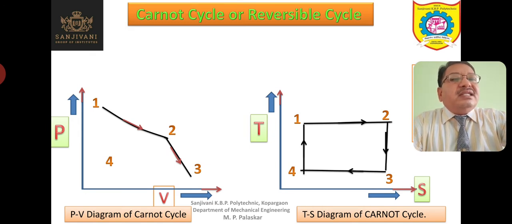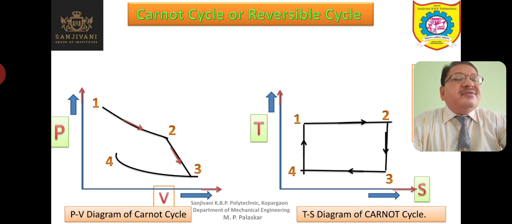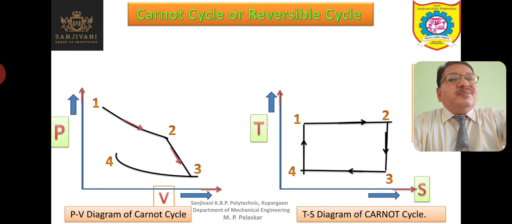Now come to process 3-4. This process 3-4, as you can see, is nothing but reversible isothermal heat rejection by the working substance. The working substance is rejecting the heat to the surroundings, and this takes place at constant temperature. Now the last process, process 4-1, is adiabatic isentropic compression.